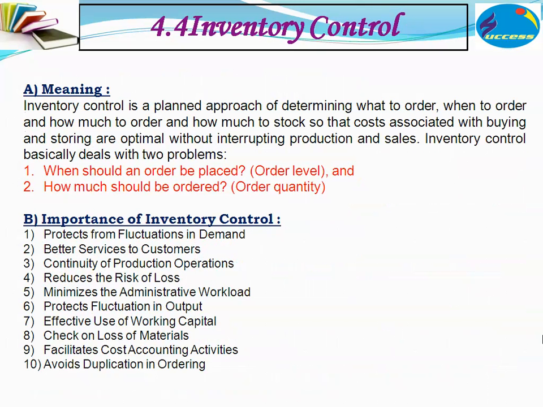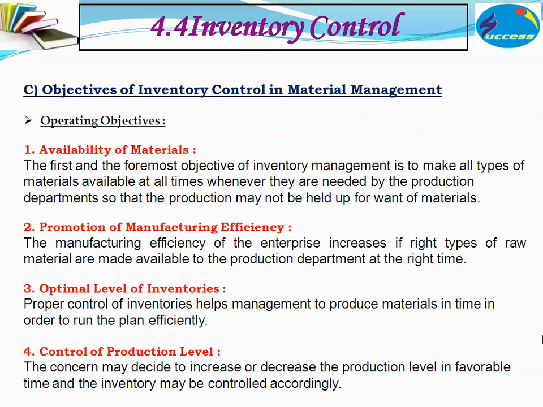Now, the next important part is inventory control. What is the importance of inventory control? It protects against fluctuation in demand, gives better service to customers, ensures continuity of production operations, reduces the risk of loss, minimizes the administrative workload, protects against fluctuations in output, and so on. For inventory control, you have to ask two questions: when should an order be placed, that is the order level, and how much should the order be, that is the order quantity.